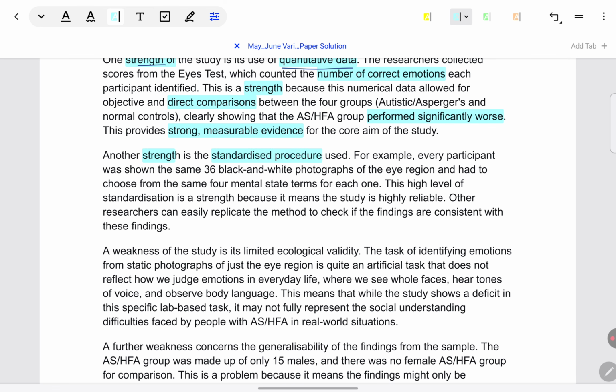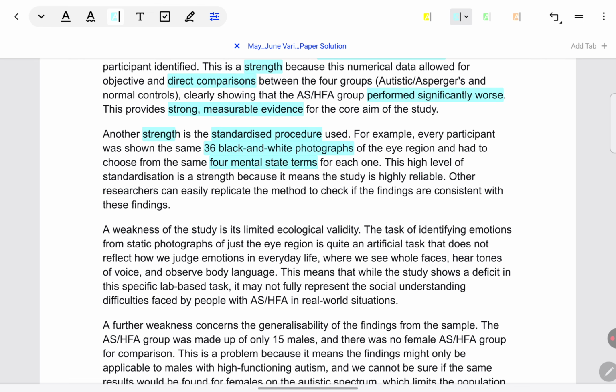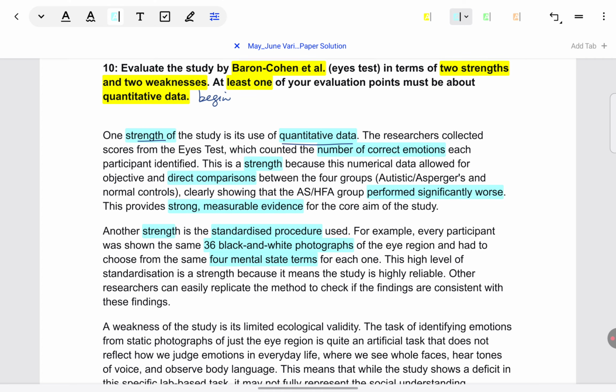Another strength you can see is standardized procedure. So again, the paragraph begins with naming the strength clearly, making a point. Then evidence. What exactly was standardized? Very concretely, like 36 black and white photographs. Very specific details from the study. 4 mental states as response choices for each one. Again, why is it a strength?